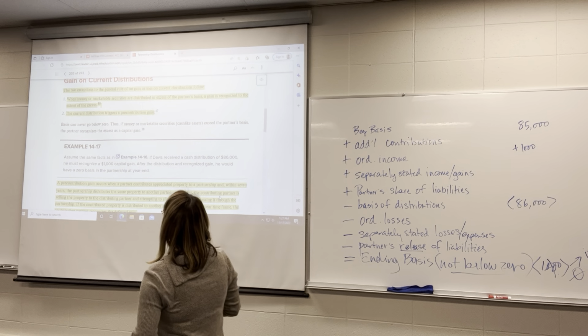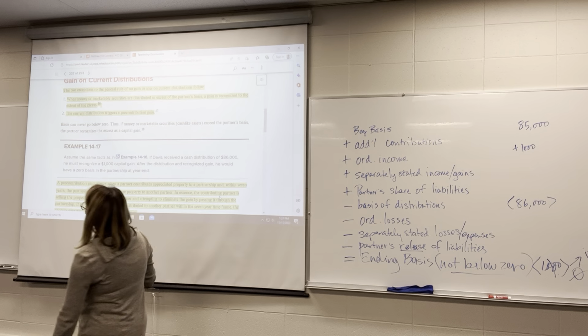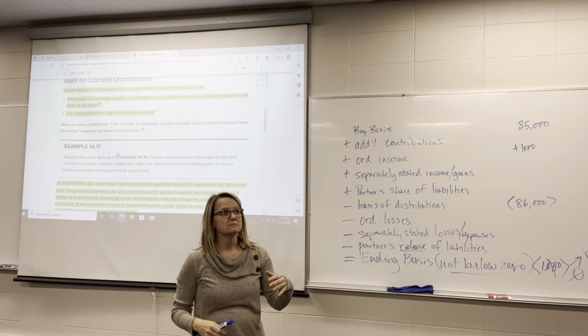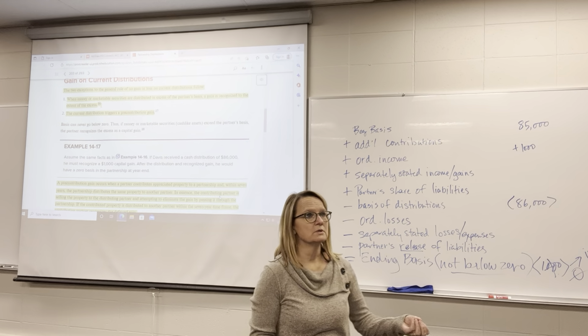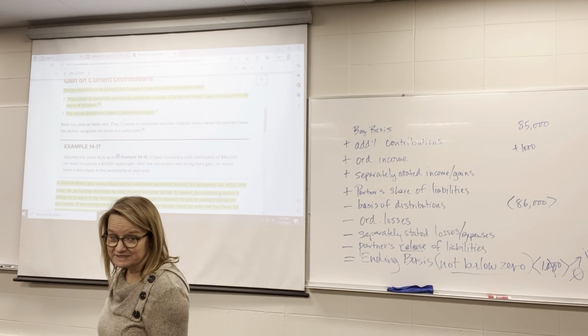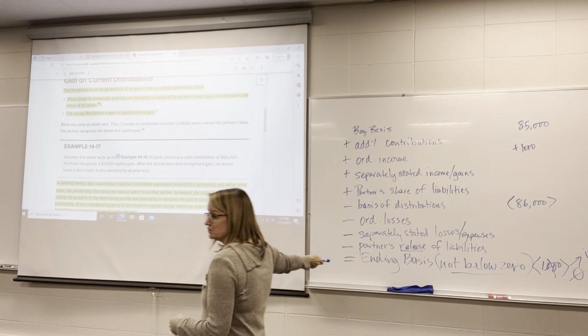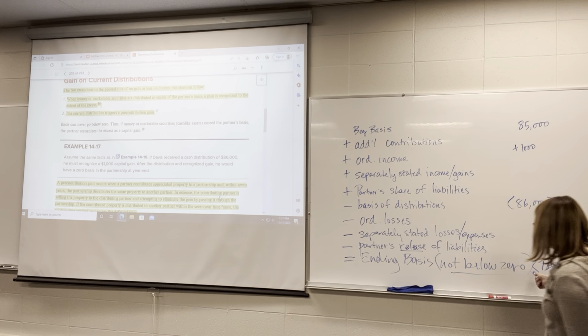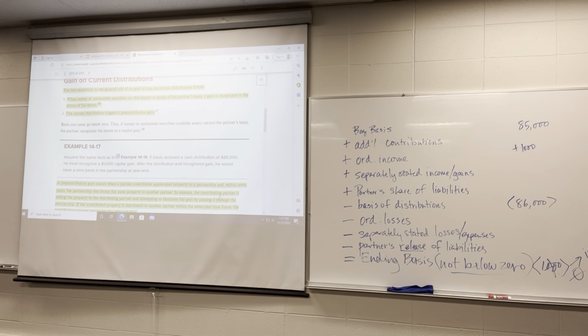So there are two times though when, like I said, with distributions you aren't taxed on it. But there are a couple of times when you actually could be taxed on those distributions. One is what I just went through, that $1,000. When the distribution is more than the basis in the partnership, that triggers a gain.